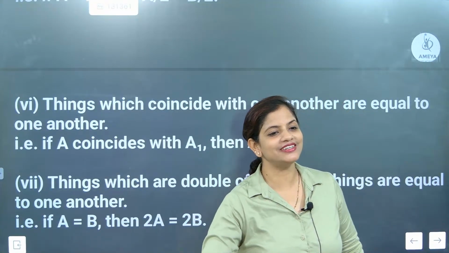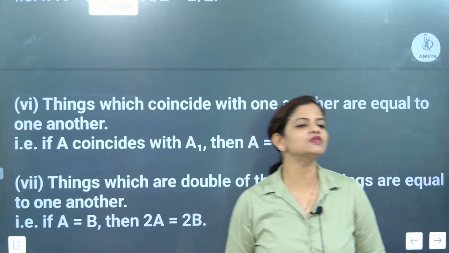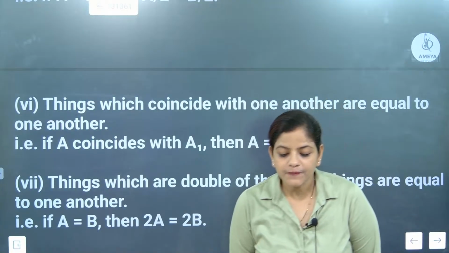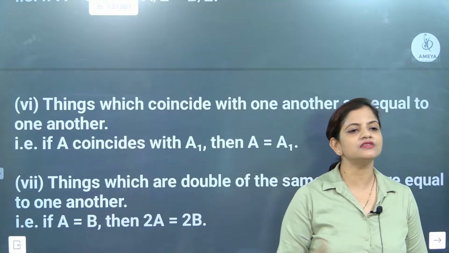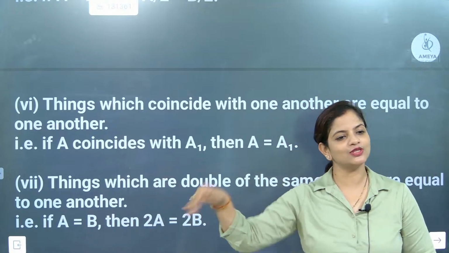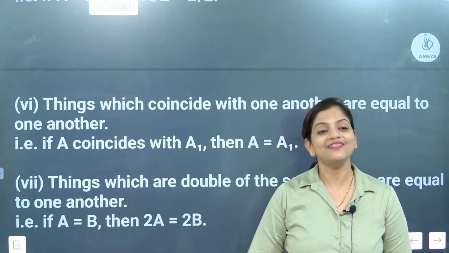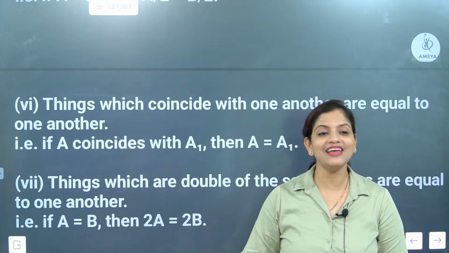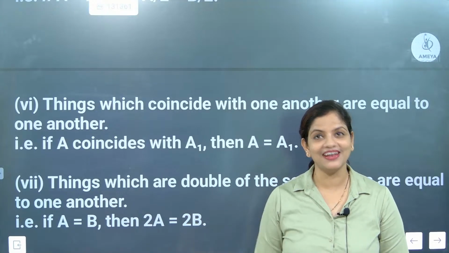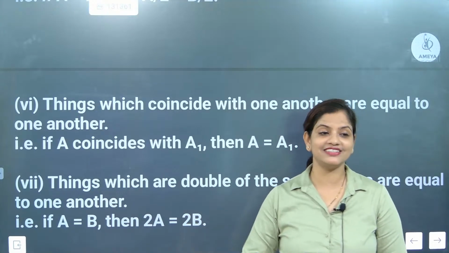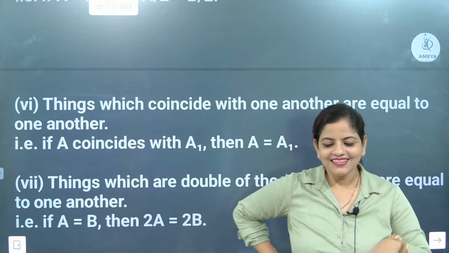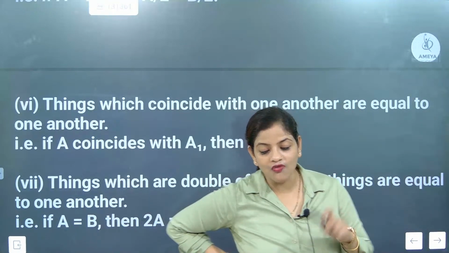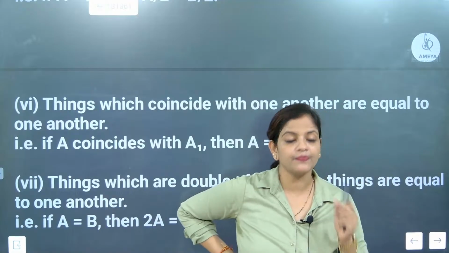Coincide is not coincidence. Coincidence means that you came to one place, and I also went to that place. Then you will say, Auntie, what a coincidence. You came here, and accidentally I also came here. And then you will take a 360-degree turn and run away from that place. That is exactly called overlapping.